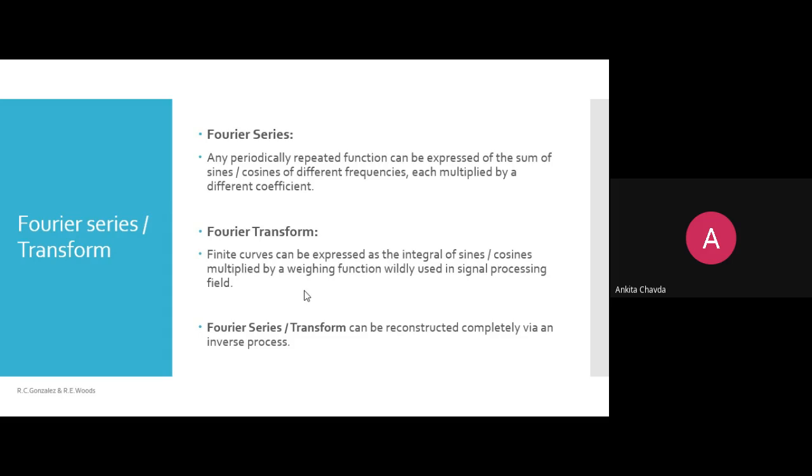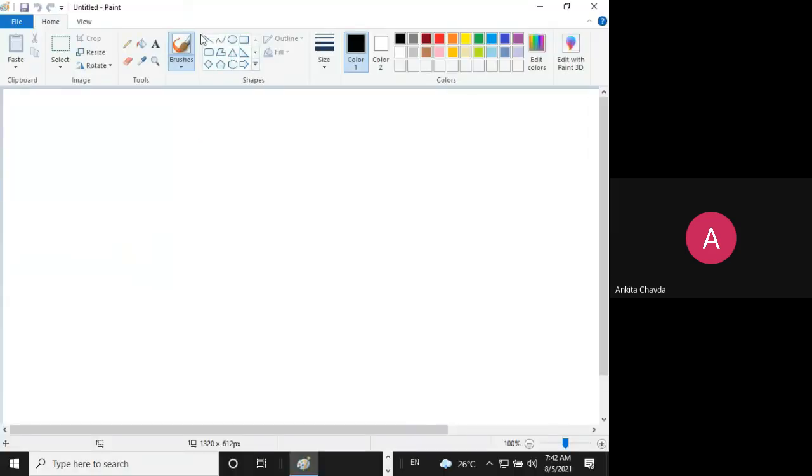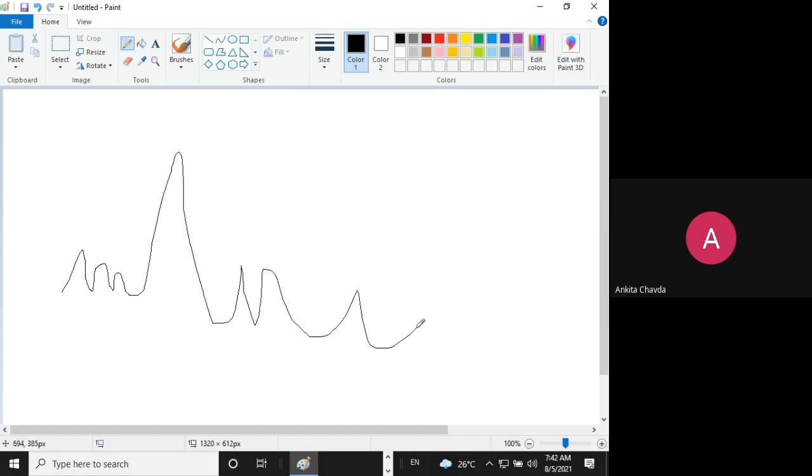So should I draw that here? Whatever I'm drawing, you can understand, right? This is your frequency, then you can say this is your high frequency, right? So this is your signal processing. Wherever you are saying that I just want the low frequencies, I don't want the high frequencies, high frequencies maybe are the noise, right? Maybe they are the noise.